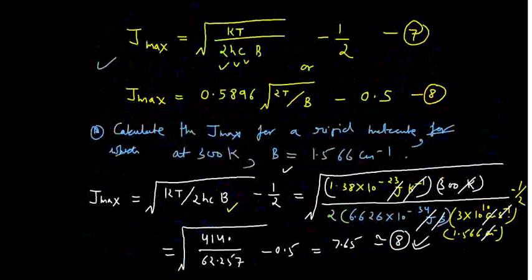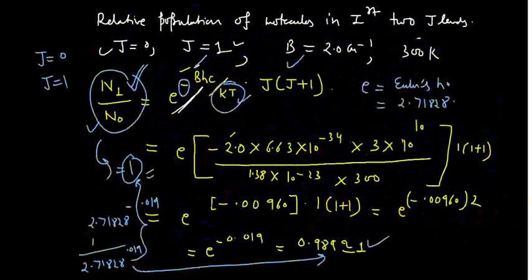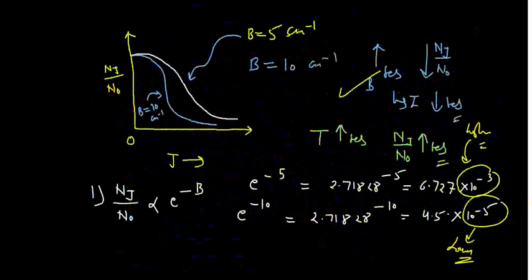Where I have calculated the value of J max for B equals 1.566 at 300 Kelvin, and then I calculated the relative population in the first two energy levels, where both are roughly equally populated. Then I have also calculated the relative population using a different B value. So these things you should know. A very important concept is the concept of degeneracy, so in the next lecture I will explain the concept of degeneracy in pretty much detail.